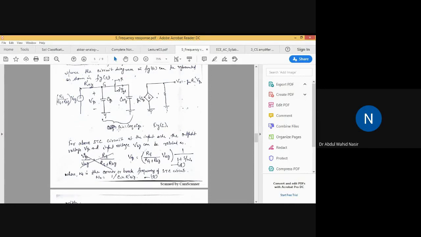Now if you substitute this, you have one voltage source, one resistor, and one capacitor. This is one RC network with a voltage source. In that case, how do we find the voltage across the capacitor using this relation?